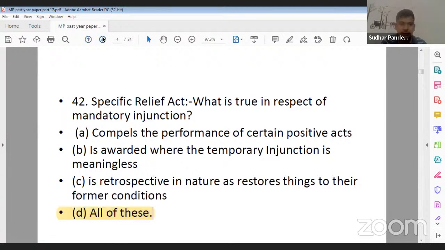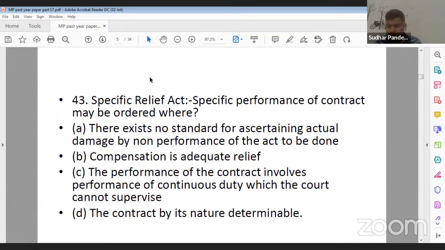Next question is question number 43. Specific performance of contract may be ordered where? Option A, there exists no standard for ascertaining actual damage by non-performance of the act to be done. Option B, compensation is adequate relief. Option C, the performance of the contract involves performance of a continuous duty which the court cannot supervise. And option D, the contract by its nature is determinable. So what should be the correct answer?